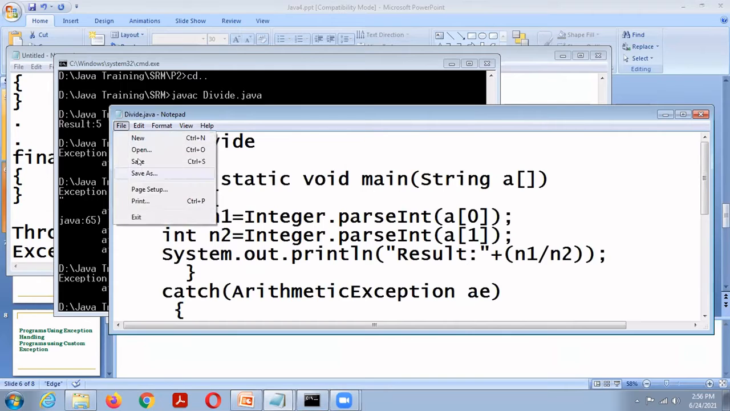So the simple 3-line program throws 3 different exceptions: arithmetic exception, array index out of bound exception, number format exception.